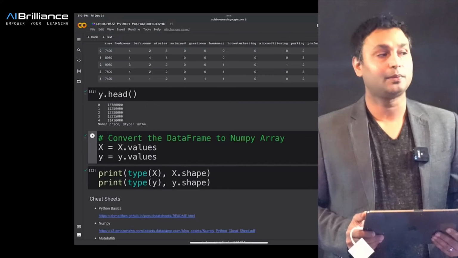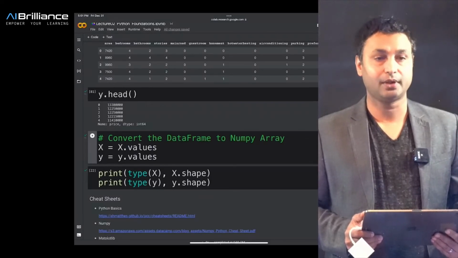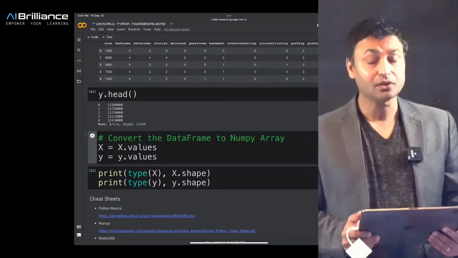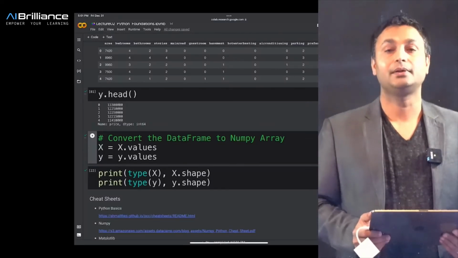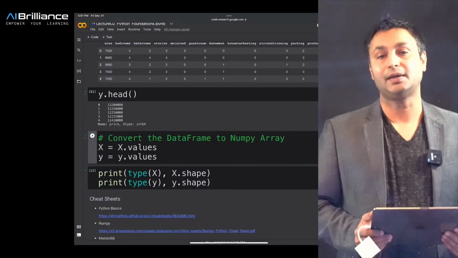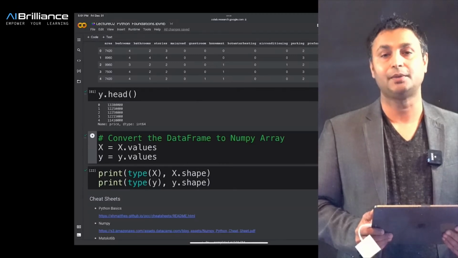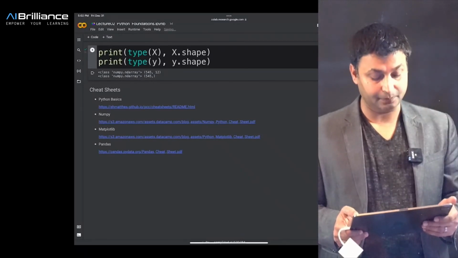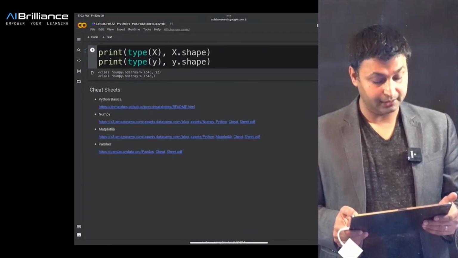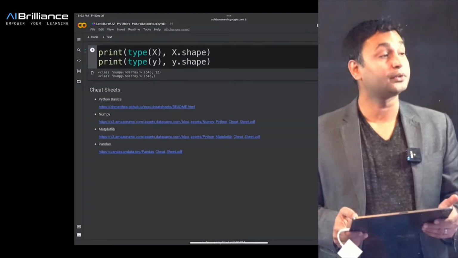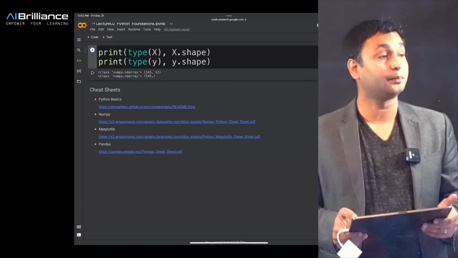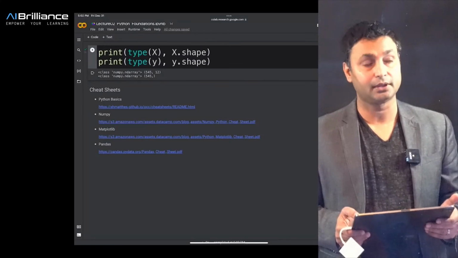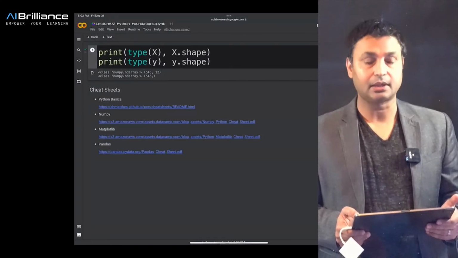So in this format, by converting from the data frame to a NumPy array, we can use the power of the NumPy library and implement different types of machine learning algorithms that we might be interested in. Now when I'm printing the type and the shape of X and Y, you can see that X and Y are NumPy ND arrays, and the sizes of those arrays are also listed as output.